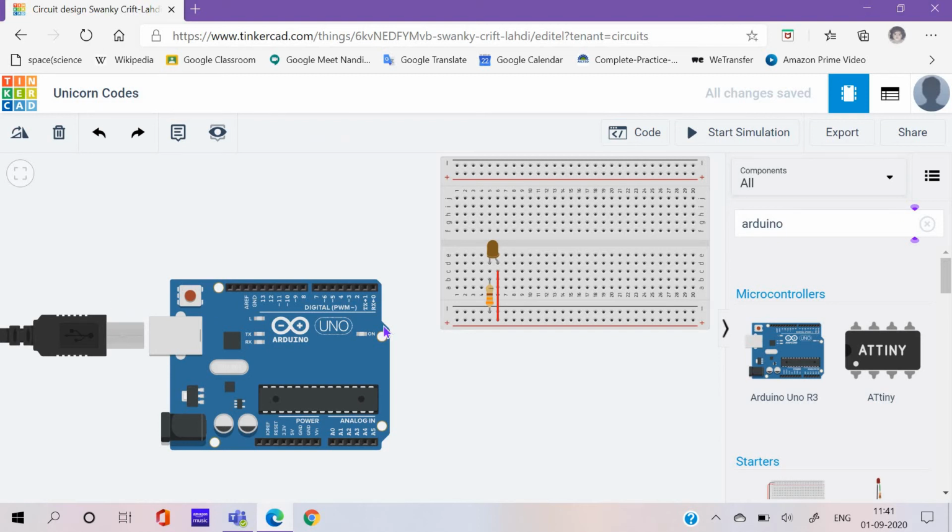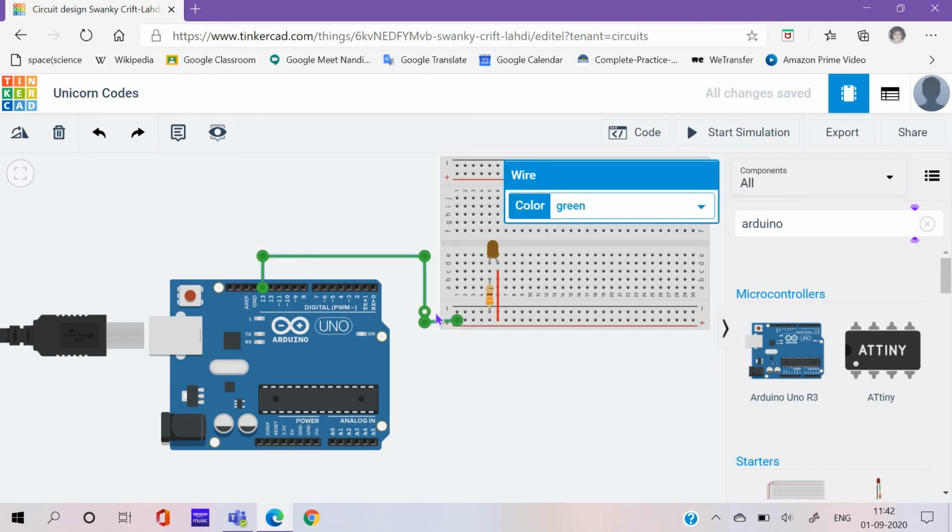So I want to power this on any pin I want. Wait a sec. I'm gonna install this over here. No, why am I doing it over there? That's the negative.